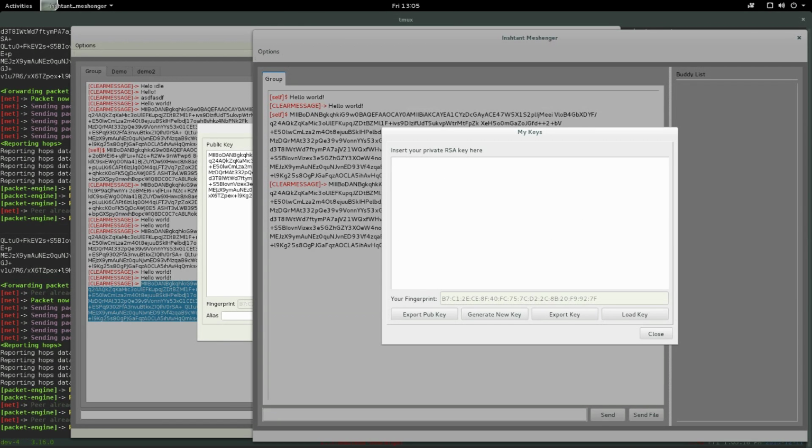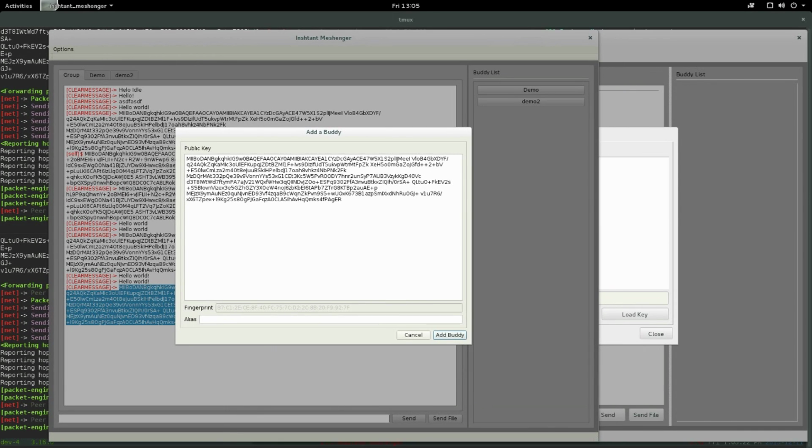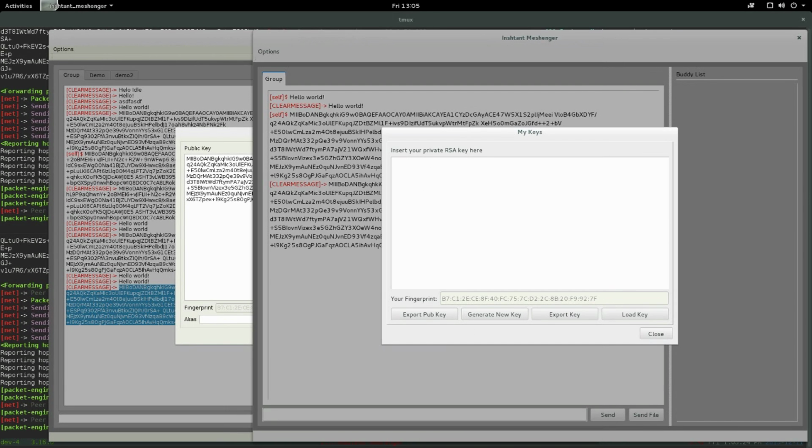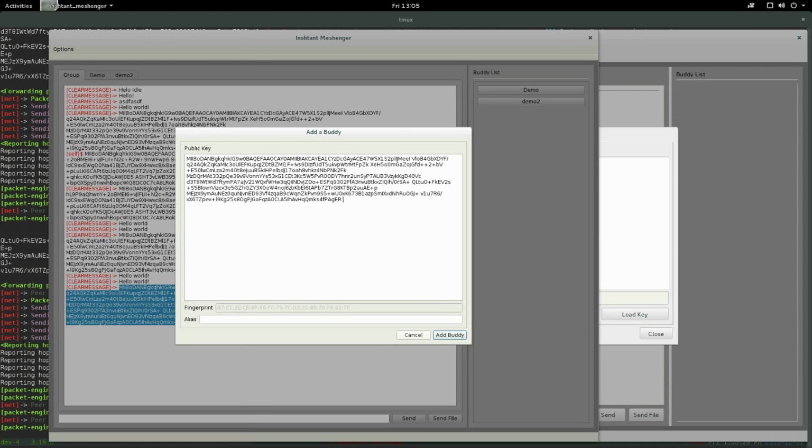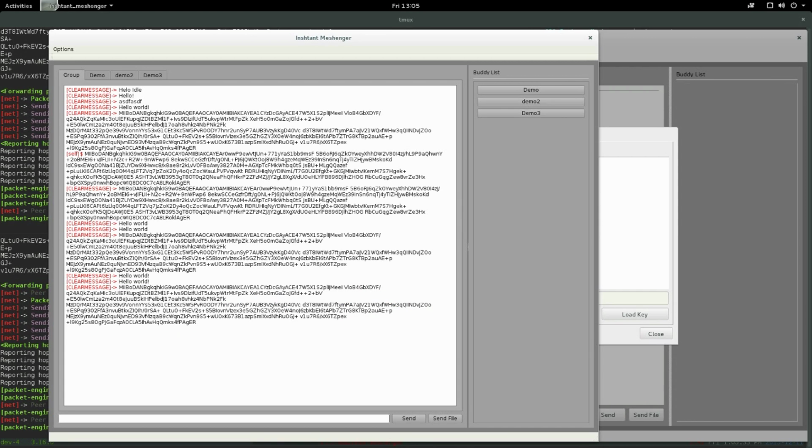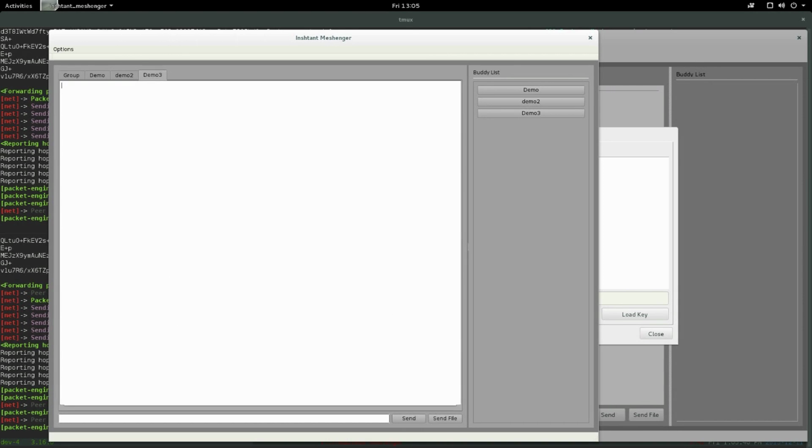And they can add us as a buddy. Usually this is good to do out of band so that you can actually verify the person you're talking to is the one you want to talk to. We've provided a fingerprint down here to do that with. The other screen over here where you have your key shows you the fingerprint, so you could talk out of band and confirm the fingerprints match. In this case they do, B7C1. It looks good.